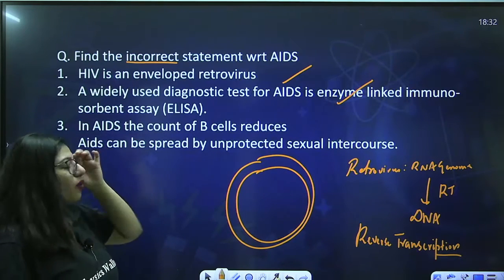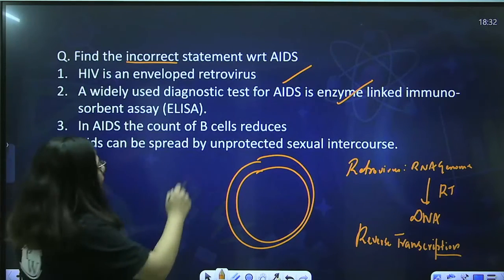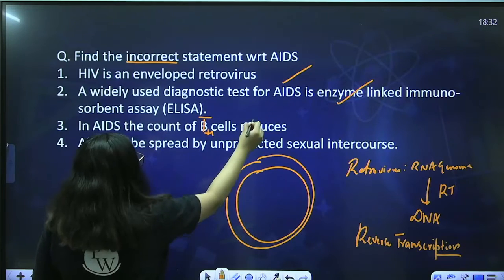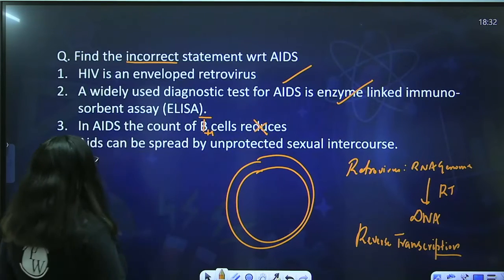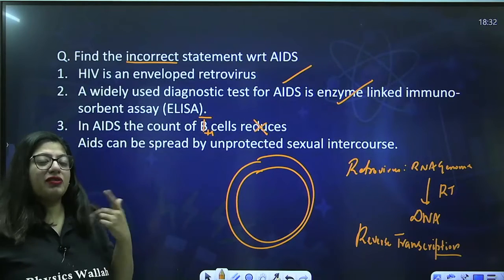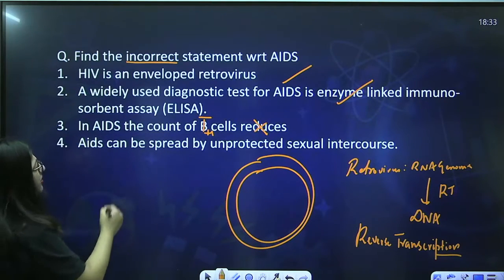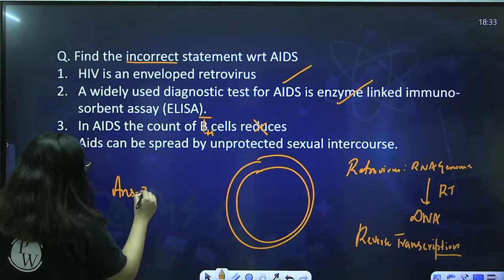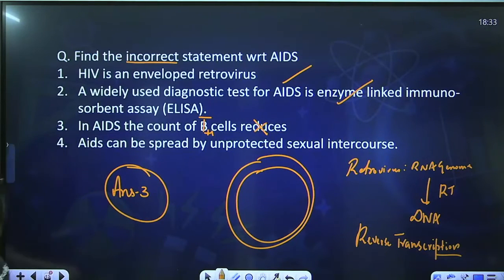In AIDS, the count of B cell reduces. T helper cell. So, this is incorrect. This is what we have to find. AIDS can spread by unprotected sexual intercourse. Yes, but with the infected person. So, partly it's also right. So, answer is 3. Incorrect is 3. Next.